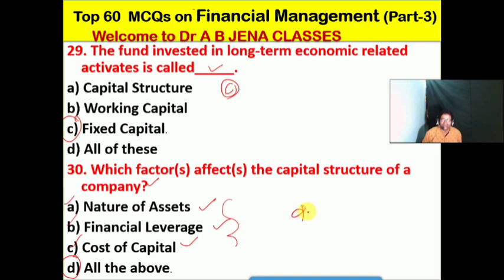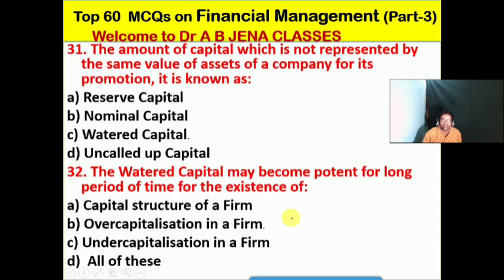So D is the right option for this MCQ. So next one हम देखेंगे, the amount of capital which is not represented by the same value of the assets of a company for its promotion, it is known as क्या है? A, reserve capital, B, nominal capital, C, watered capital, D, uncalled capital. No doubt friends, so C is the right option for this MCQ.